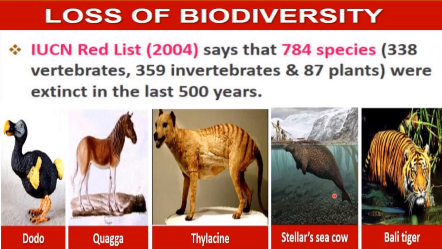These are some examples of animals which have been extinct. The dodo bird has become extinct, as well as the quagga, thylacine, Steller's sea cow, and the Bali tiger. So all these have been extinct. You need to learn these examples.